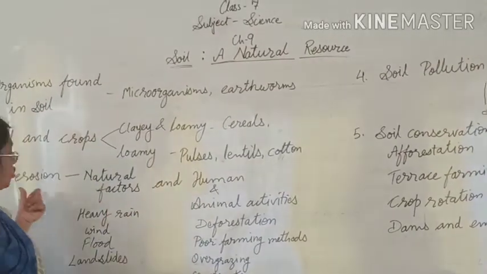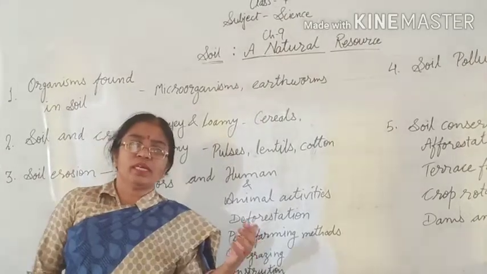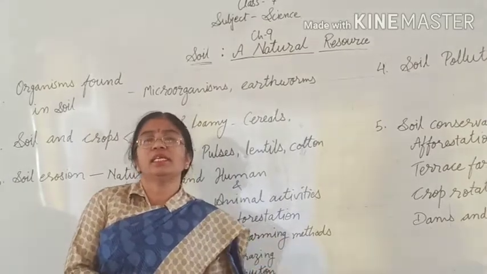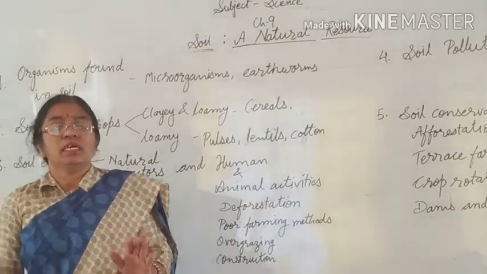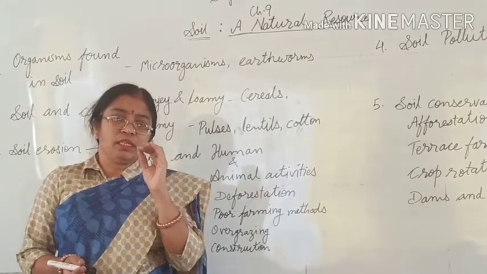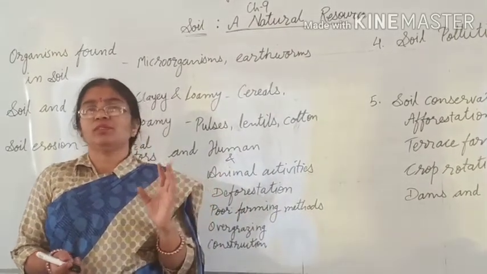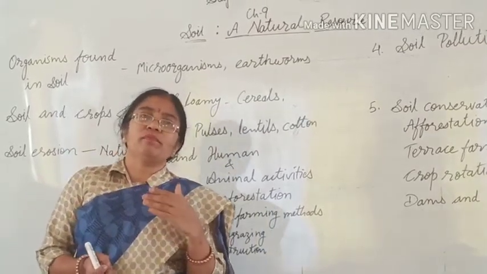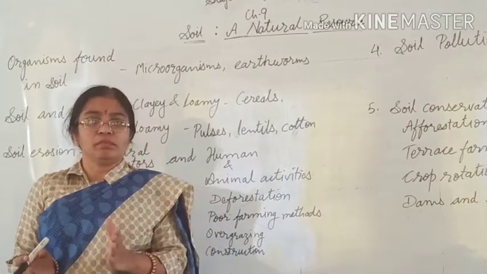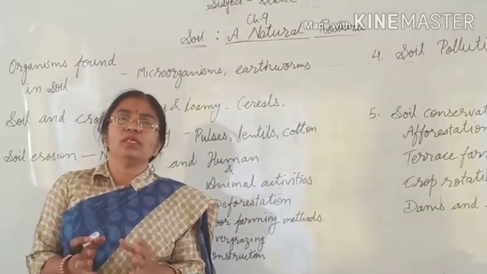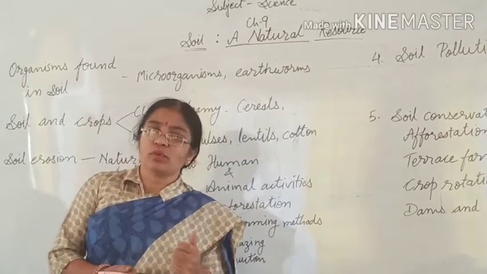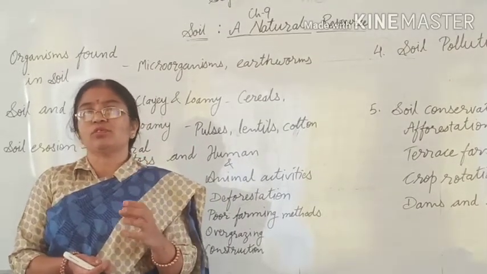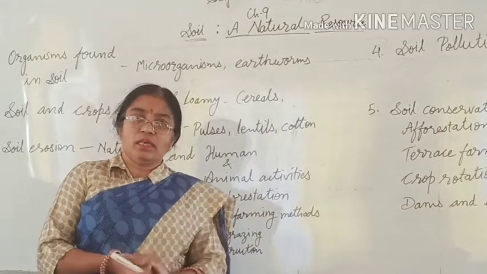This also causes soil erosion. Take the example of a ground where in half the part you are growing grass, and in the remaining half nothing is grown. If wind is blowing at high speed, you will observe that the soil from the part where nothing is grown will move away, because there was nothing to hold that soil. But in the part where you are growing grass, the roots of the grass will hold the soil and protect it from running away with the high speed wind.